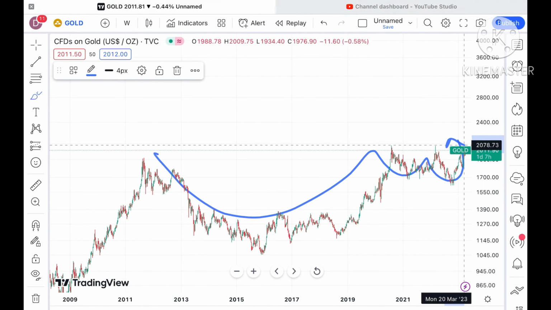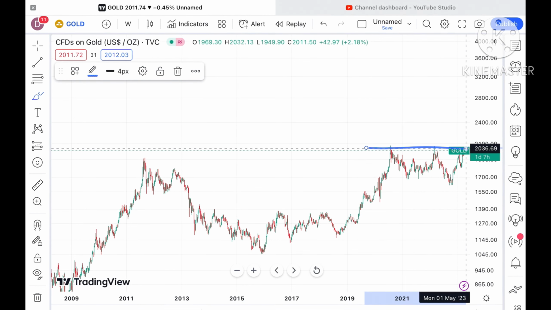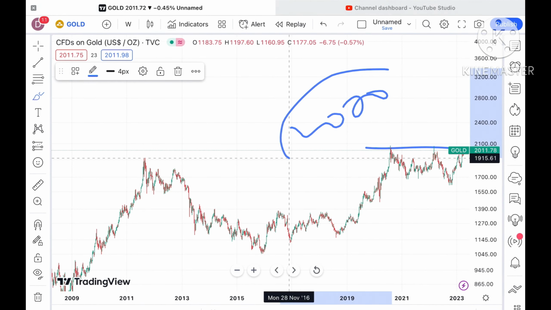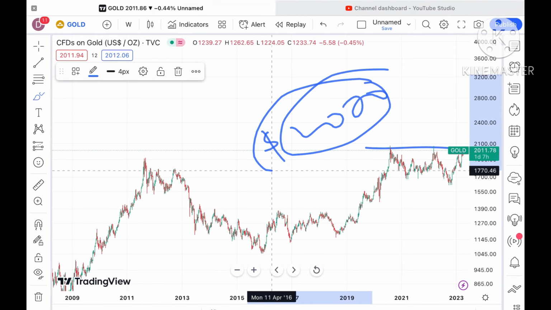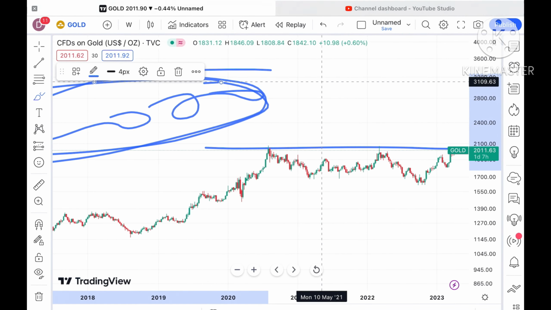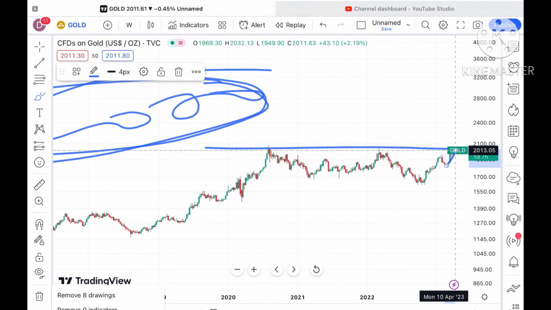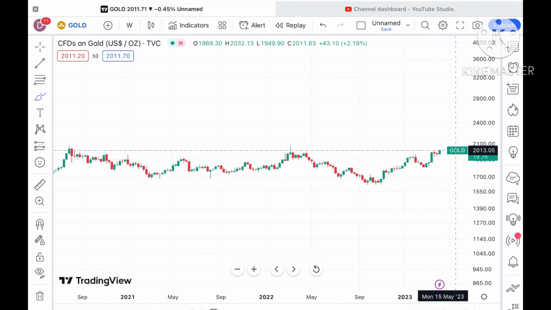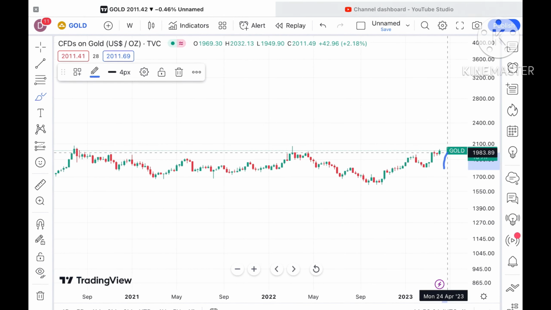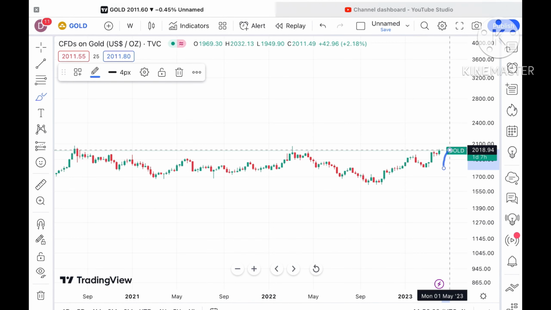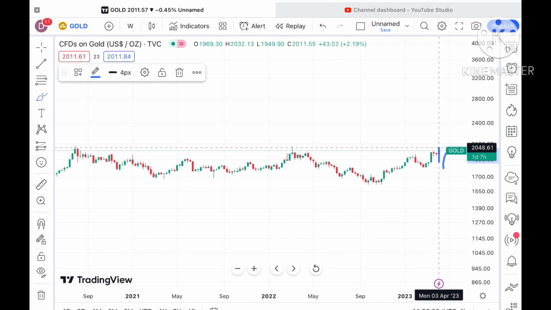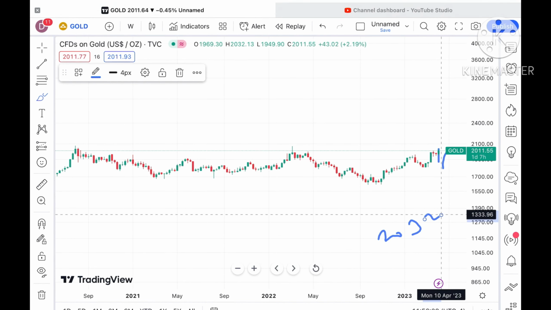If you create a horizontal line, this level of 2070 has been tested 2-3 times. This is the resistance. If the price sustains this level, it can cross it, and there is a probability of going towards a level of 2032.